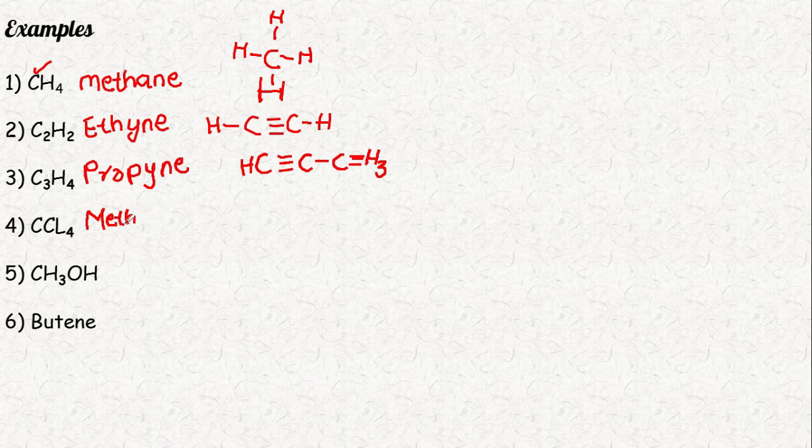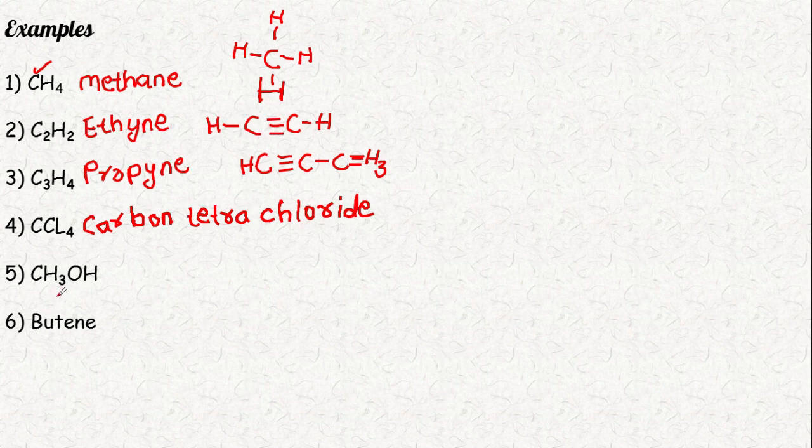Instead of this, it's not used, so we write the trivial name as carbon. This is carbon, here 4 chlorines, so tetra, carbon tetrachloride. Here one carbon and 4 chlorines, so it's carbon tetrachloride.